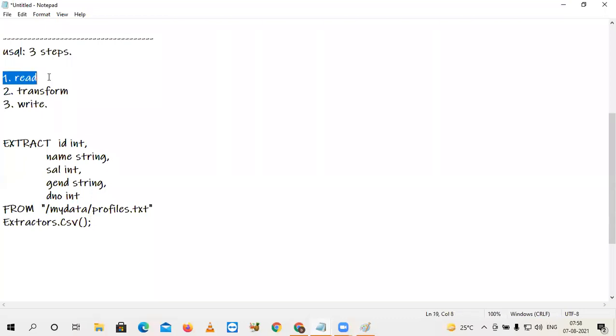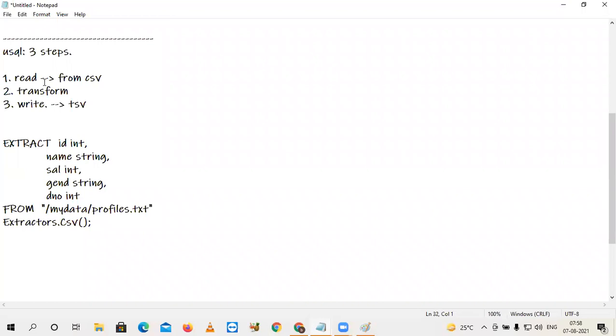Now my reading part will be completed during runtime. And the third activity I want to perform, I want to write it to a TSV file. So here my activity is read from CSV, and finally, I want to write into TSV, tab separated value.